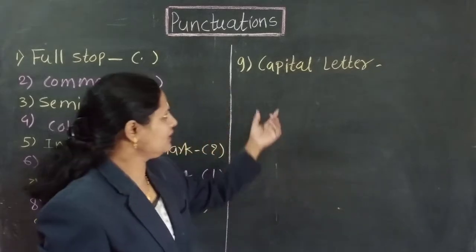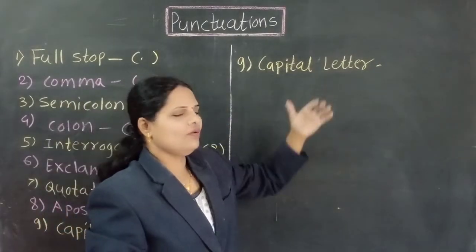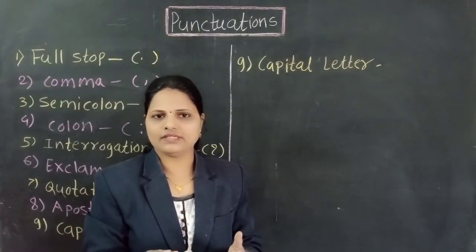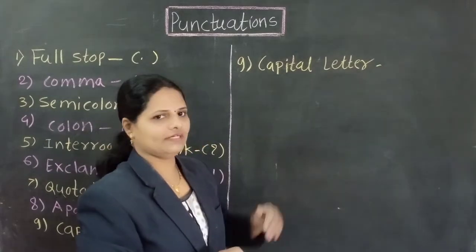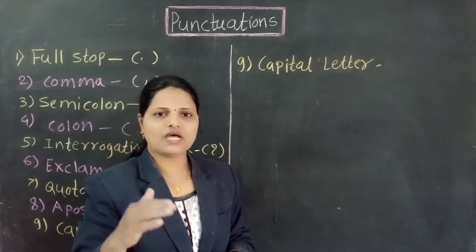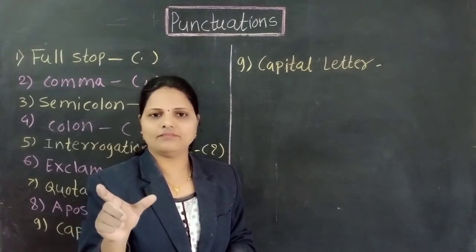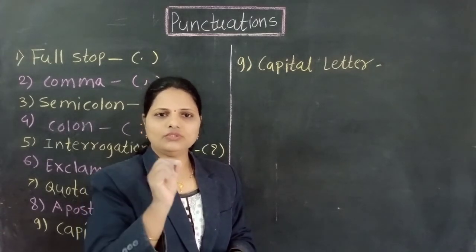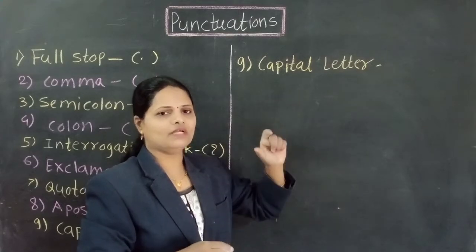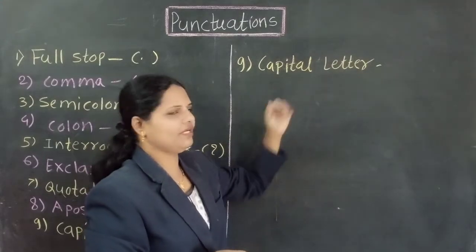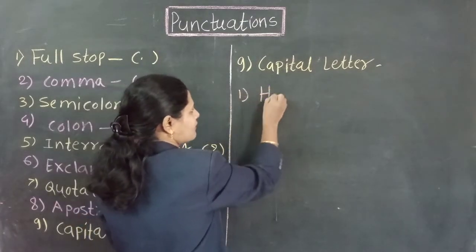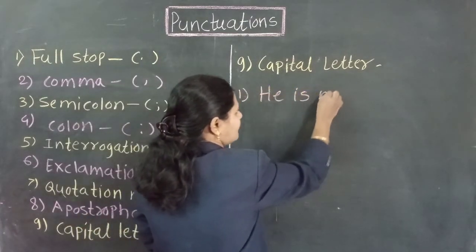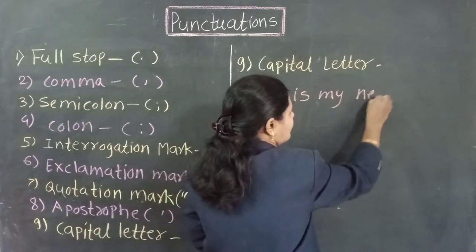And the last one, it is the capital letter. Whenever we start a new sentence, the beginning word we should write in capital letter. Whenever we start a new sentence in one para, that time the beginning letter must be in a capital form. Just see here, example number 1. He is my neighbor.